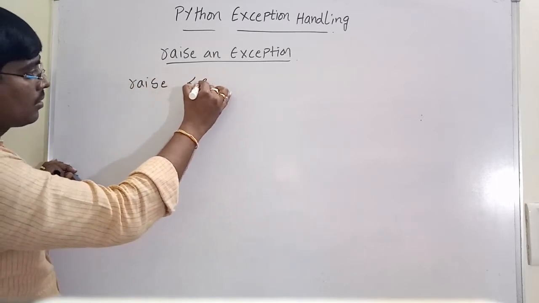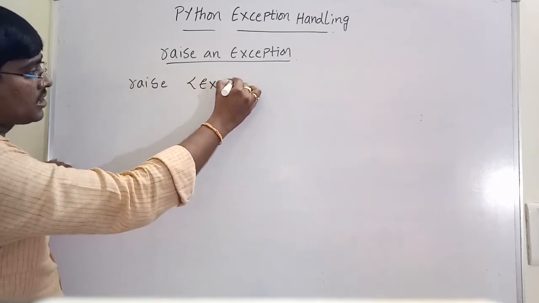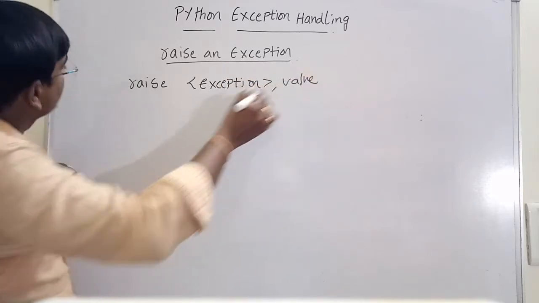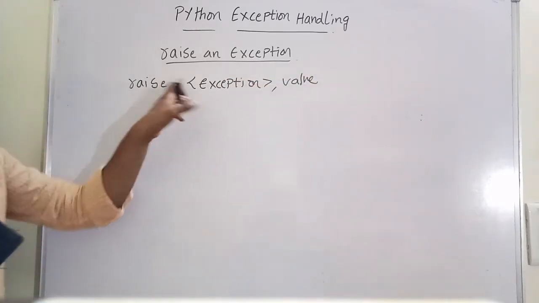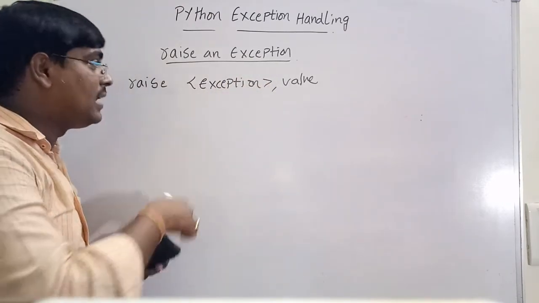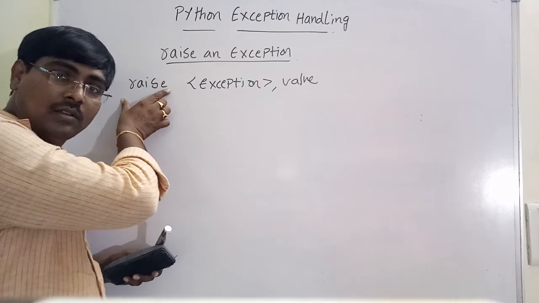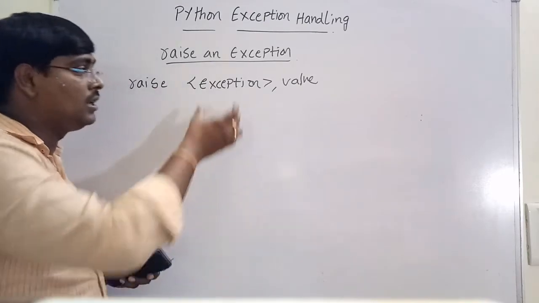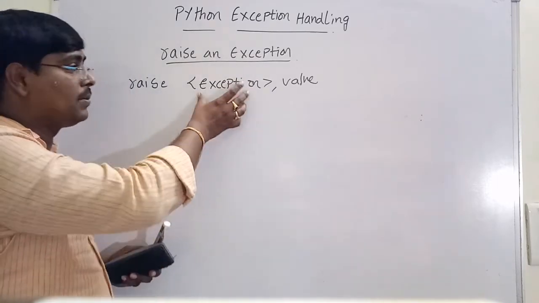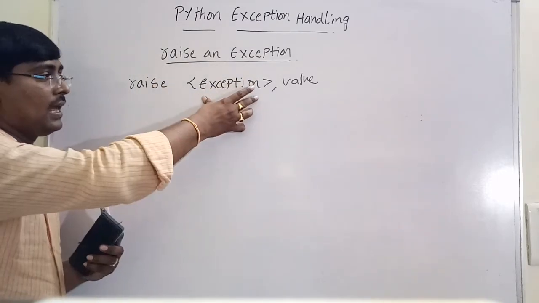The syntax is raise, exception, value. Here raise is the keyword which is used to raise an exception. Exception class is the class, suppose ZeroDivisionError, ArithmeticError, IOError.